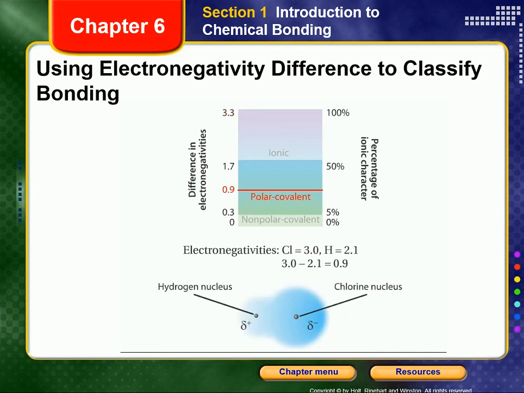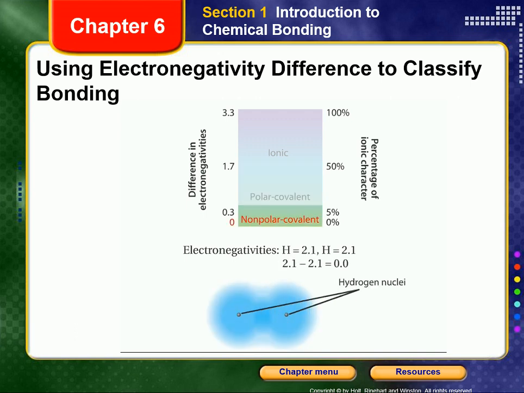The electronegativity difference between chlorine and hydrogen is 0.9. Because this is greater than 0.3 but less than 1.7, the bond is polar covalent. The chlorine atom has a greater attraction for the shared electron than the hydrogen atom. The electronegativity difference between hydrogen and hydrogen is 0. Because this is less than 0.3, the bond is nonpolar covalent, and the two atoms share the electron equally.